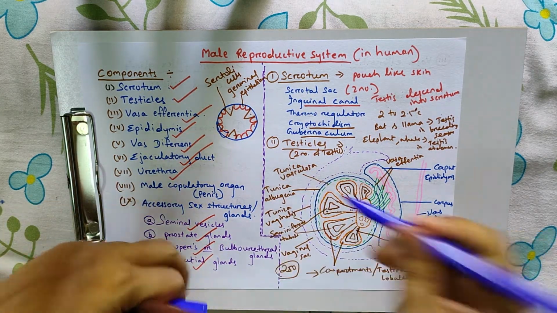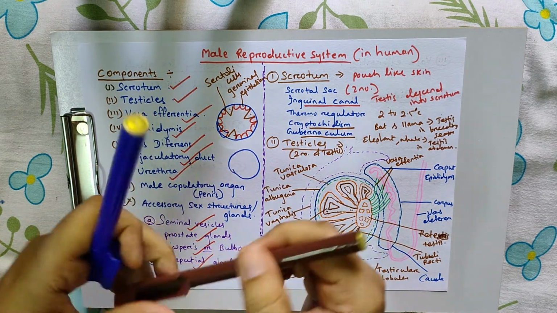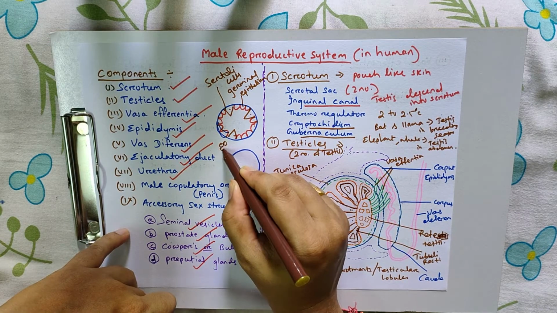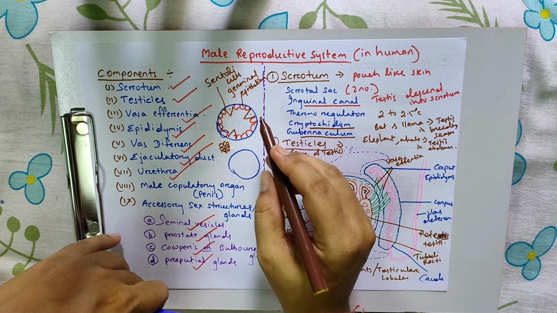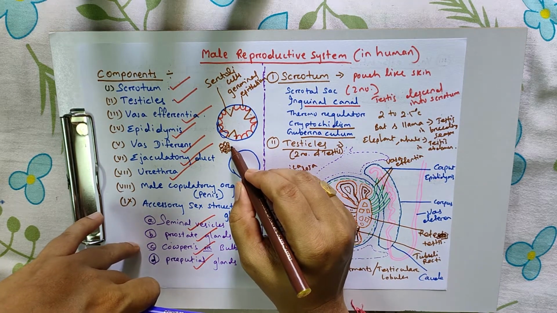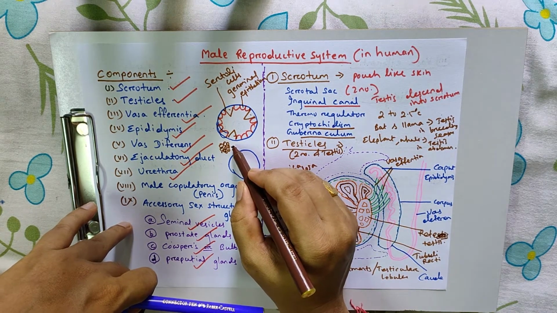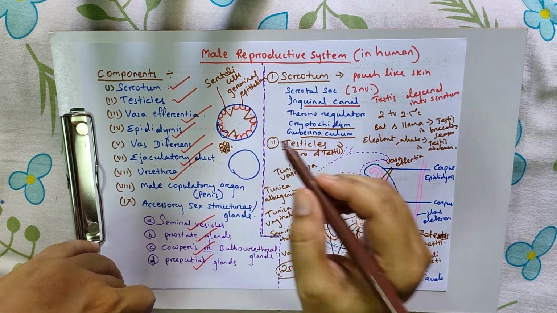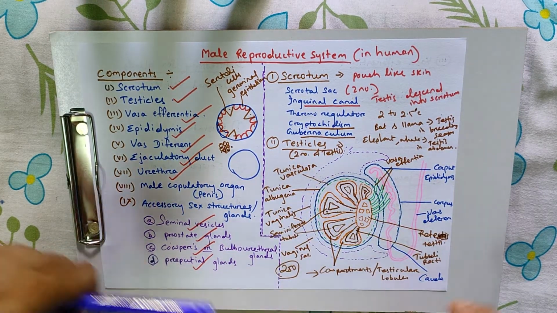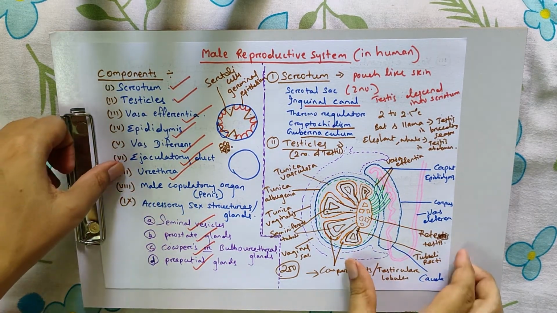In between two Sertoli cells there are interstitial cells or Leydig cells. These Leydig cells produce testosterone hormone under the influence of LH, luteinizing hormone. In this way, the testis is over.